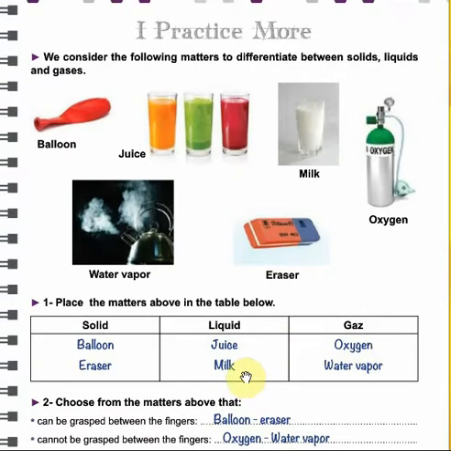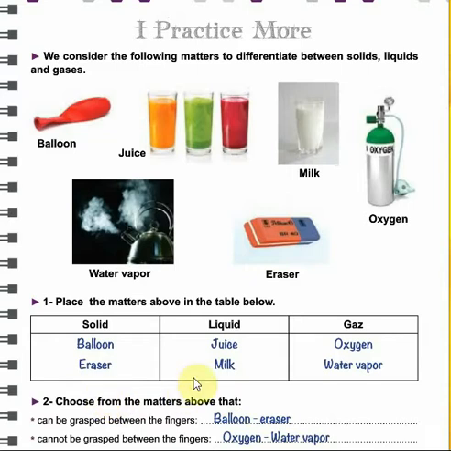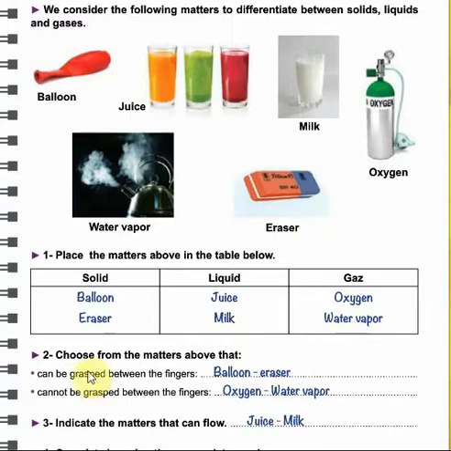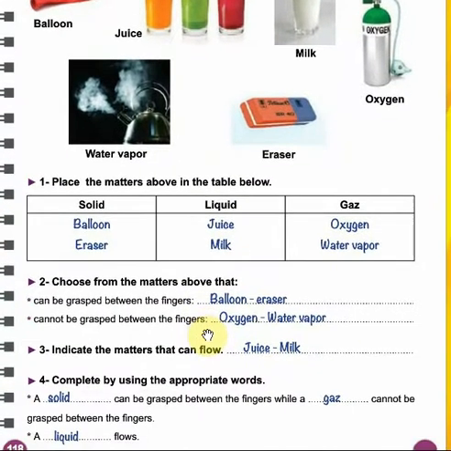Okay? The second question, we are going to choose from the matters above that can be grasped between the fingers. Grasped يعني held between fingers, يعني شو هن الاشياء اللي بنقدر نحملهم. كلنا بنعرف انه solids can be held between fingers. So we are going to write balloon and eraser. And the matters that cannot be grasped between fingers, they are oxygen and water vapor. Okay? Juice and milk also لأنه هن liquids and cannot be held between fingers.